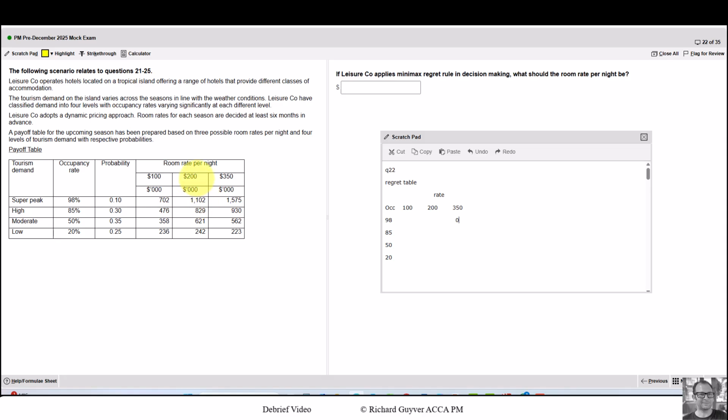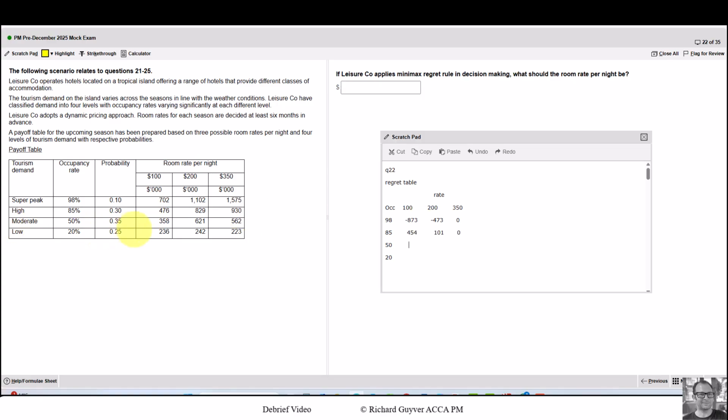Then we compare this 1575 to the other two outcomes. Had we chosen 200 and demand was super peak, this is our revenue, so our regret is the difference between this cell and this cell. Similarly, if we chose 100, our regret is the difference between this cell and this cell. Then we have the first line of our regret, with this being the biggest regret, this being no regret, and this being in the middle. Then we do the same for the next level. If we had high demand, the best outcome would be this one on the right, and then we find the difference between that one and the others.